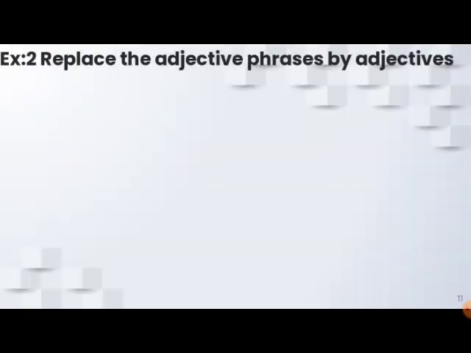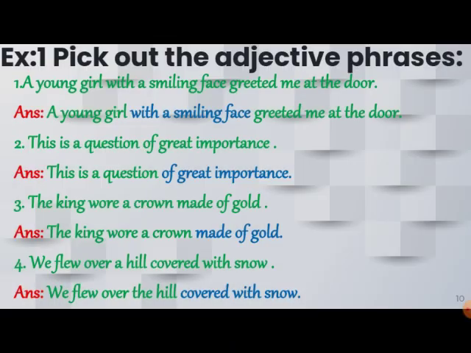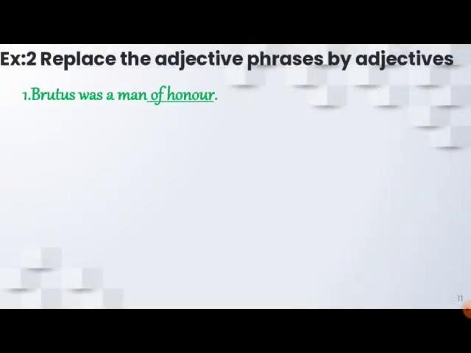Replace the adjective phrases by adjectives. Just now I gave you an example, a man of cruel nature. We could have said cruel man. Similarly, you have to change of cruel nature into one word, that is an adjective. Okay, let's look at the example. Brutus was a man of honor. Now, of honor, we have to make it into one word. So, we can say Brutus was an honorable man.